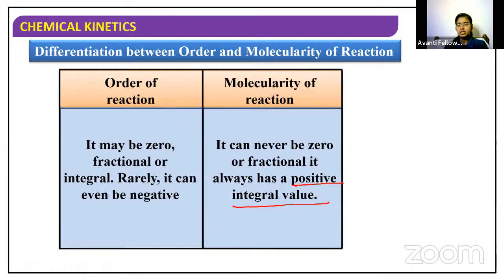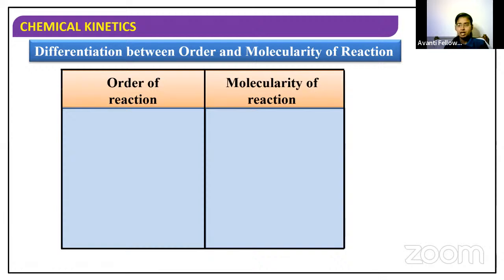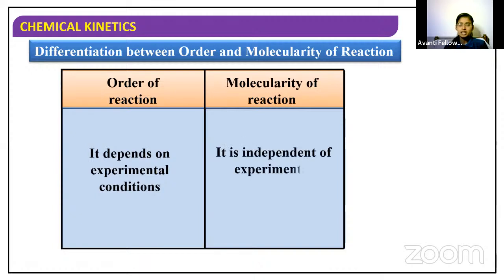All these differences are very important. The order of a reaction depends on experimental conditions, and molecularity is independent of the experimental conditions. Because order is an experimental quantity and molecularity is a theoretical quantity, it is independent of experimental conditions.